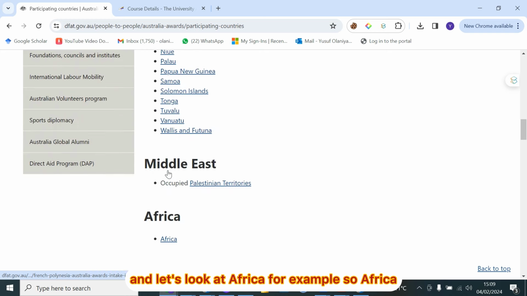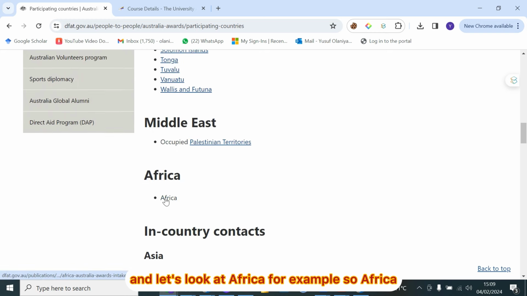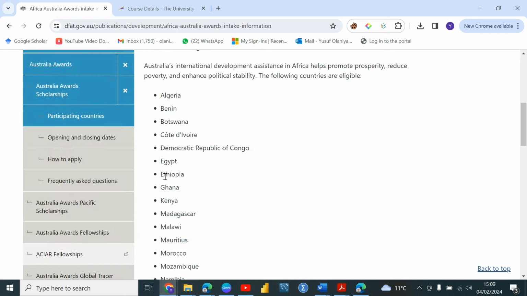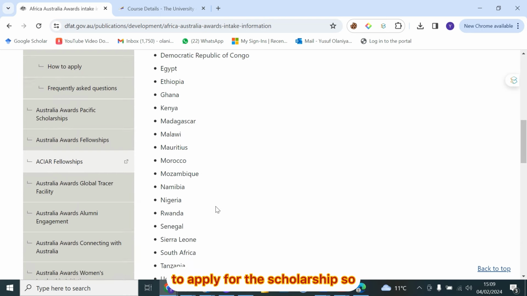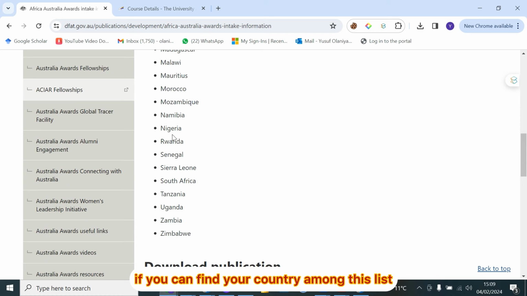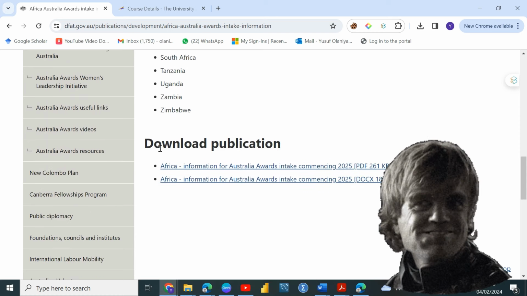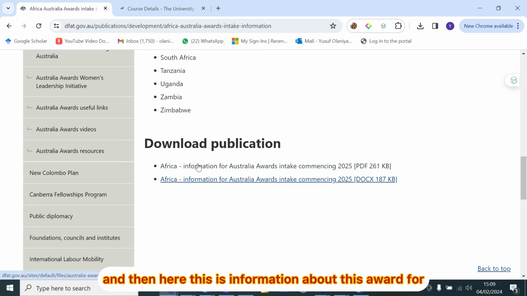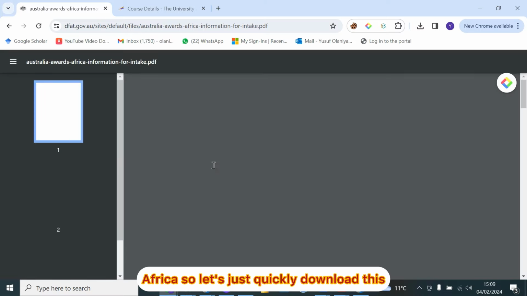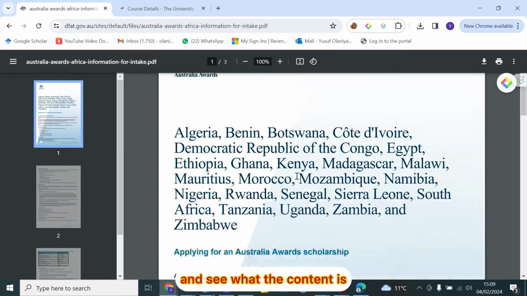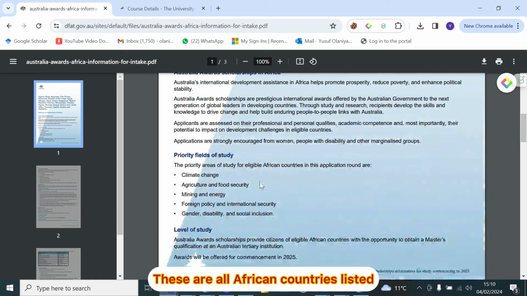Let's look at Africa, for example. These are African countries that are eligible to apply for the scholarship. So if you can find your country among this list of countries, congratulations, you can apply for the scholarship. And this is information about this award for Africa. Let's quickly download this and see what the content is. All African countries are listed.